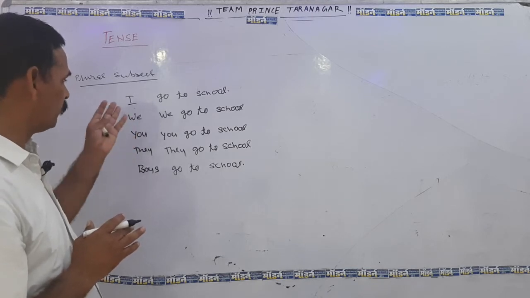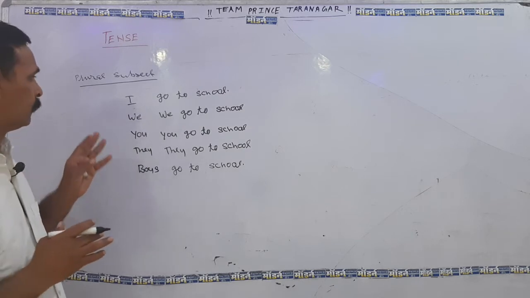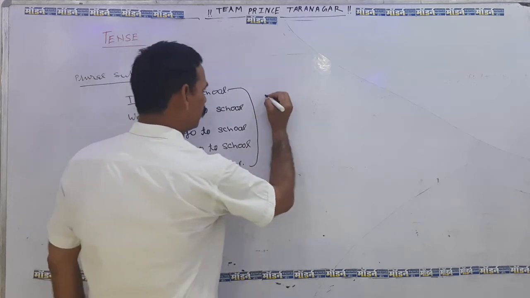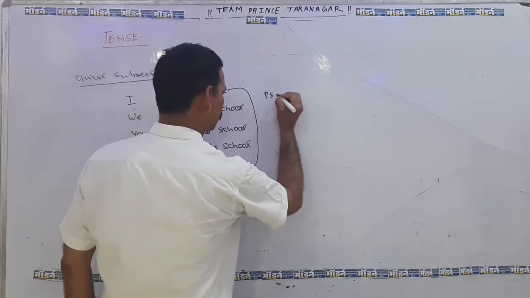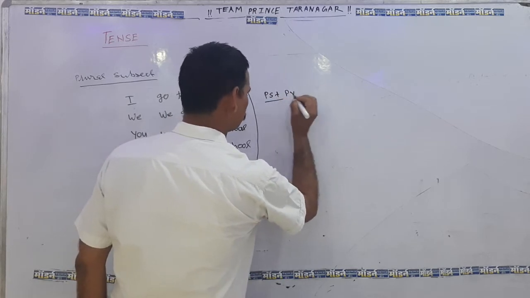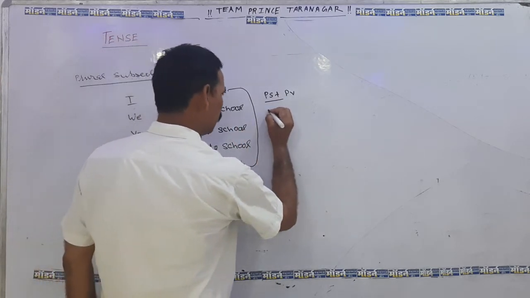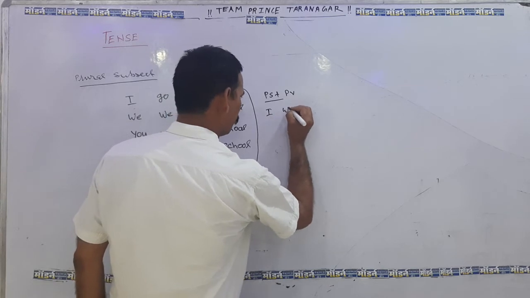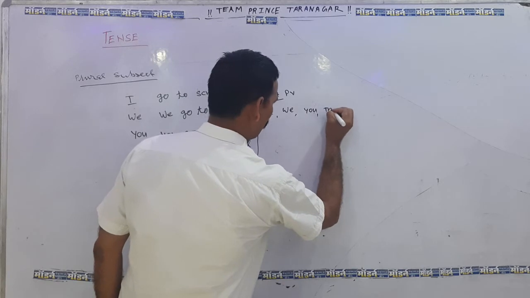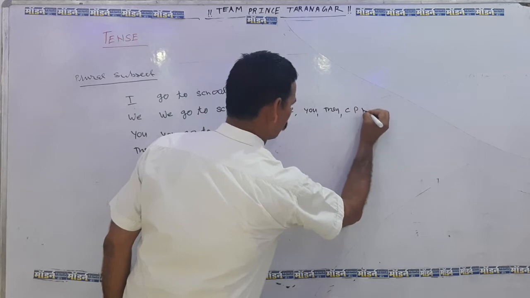Suppose we try to change all these sentences into negative, then what will be the rule? Plural subject, PS, plus plural verb. The plural subjects I have already written for you are I, we, you, and they, and the common plural noun, CPN.